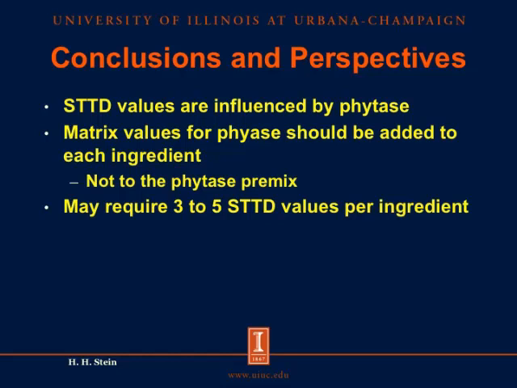It is therefore important that matrix values for phytase are added to each ingredient and not to the phytase premix, so we may need to have 3 or 4 or 5 different values for the standardized total tract digestibility of phosphorus in each ingredient, depending on how much phytase we have in the diets. So we have one value for each ingredient without phytase, another value with 250 units of phytase, another one with 500 units of phytase, and so forth. And by formulating diets this way, we can capture the value of phytase and accurately formulate our diets.